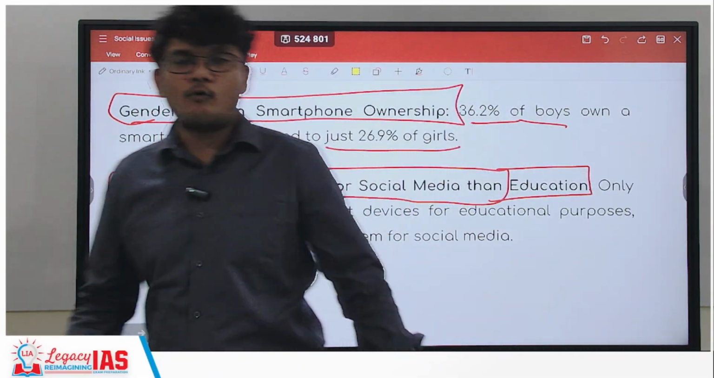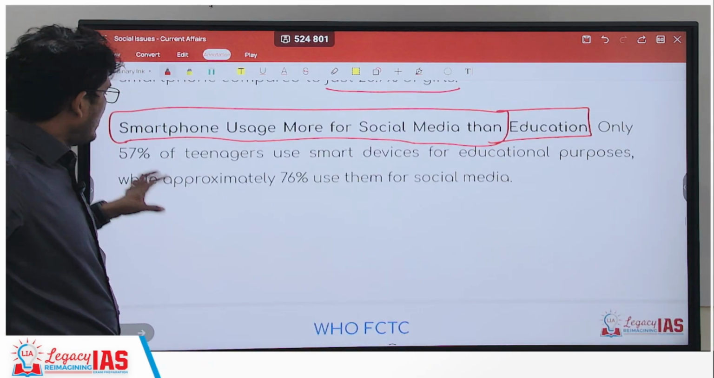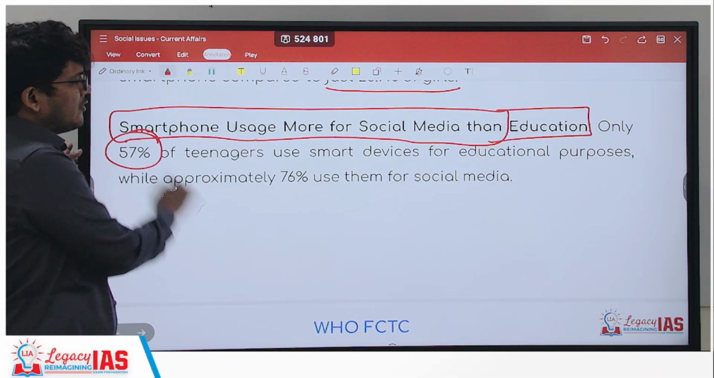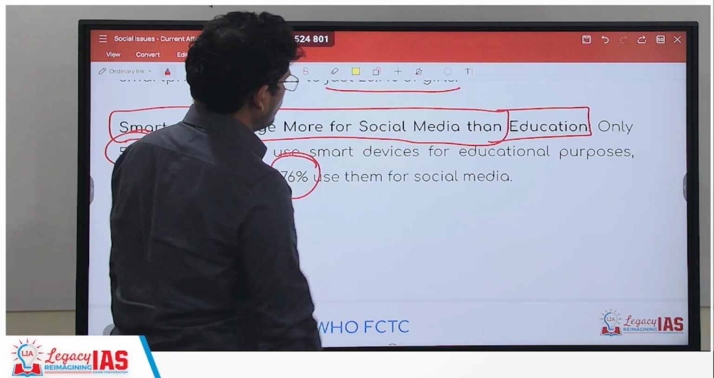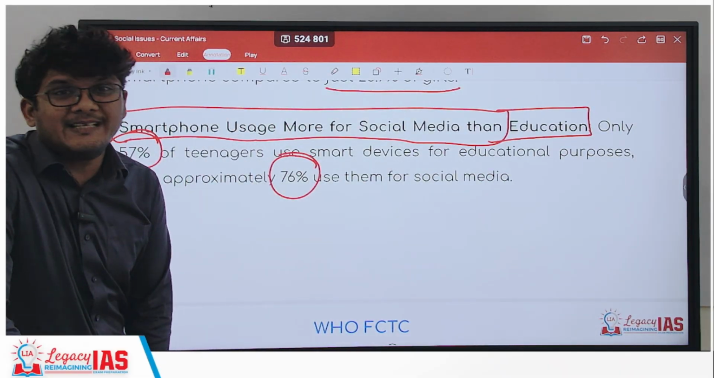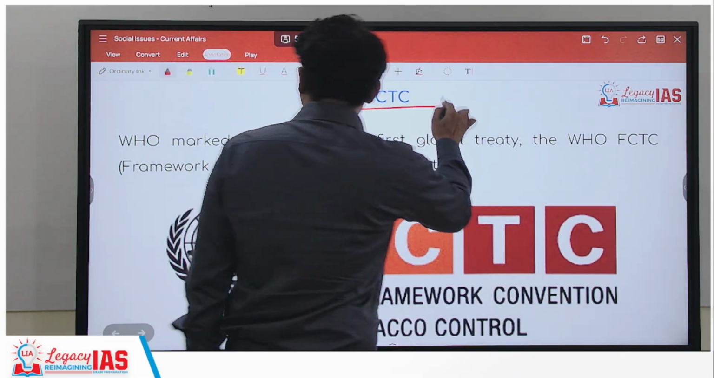So the use of smartphones is more for social media than for education. Here only 57% of teenagers are using the smartphone for educational purposes, whereas 76% use them for social media. Right? Next is WHO FCTC.